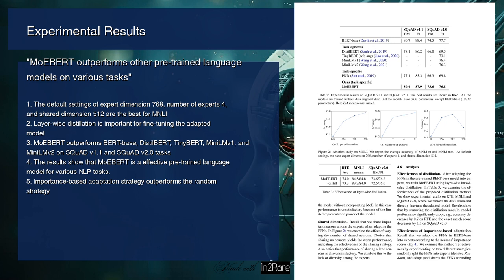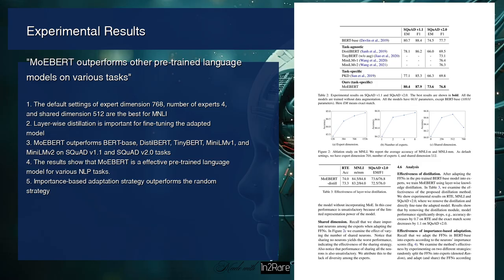The figure shows the average accuracy of MNLI-M and MNLI-MM for different settings of expert dimension, number of experts, and shared dimension. The results indicate that the default settings of expert dimension 768, number of experts 4, and shared dimension 512 are the best.